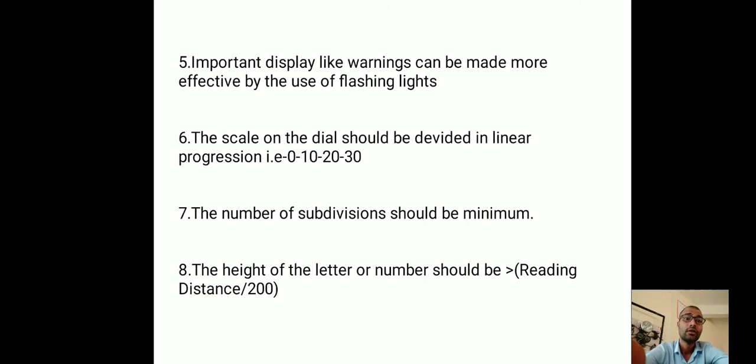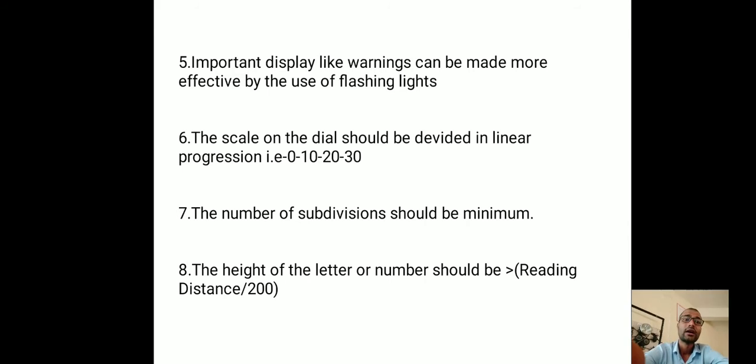Then next, the scale on dial should be divided in linear progression, that is 0, 10, 20, 30, 40, 50 likewise. Means difference should be kept constant in between two digits. Then number of subdivisions should be minimum. Means on a display, number of subdivisions should be minimum.